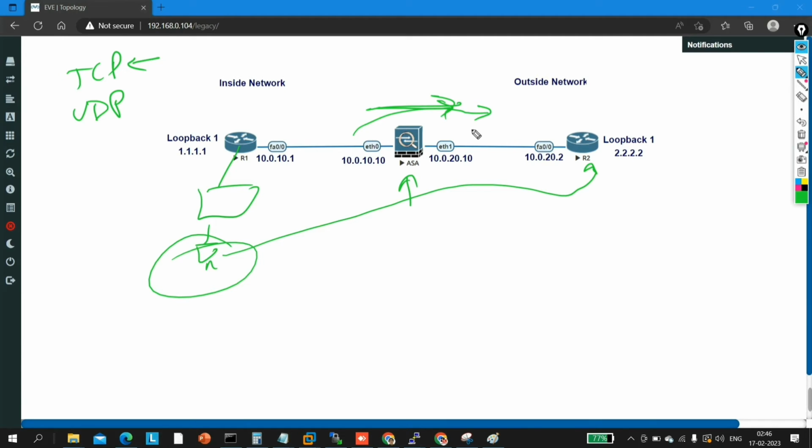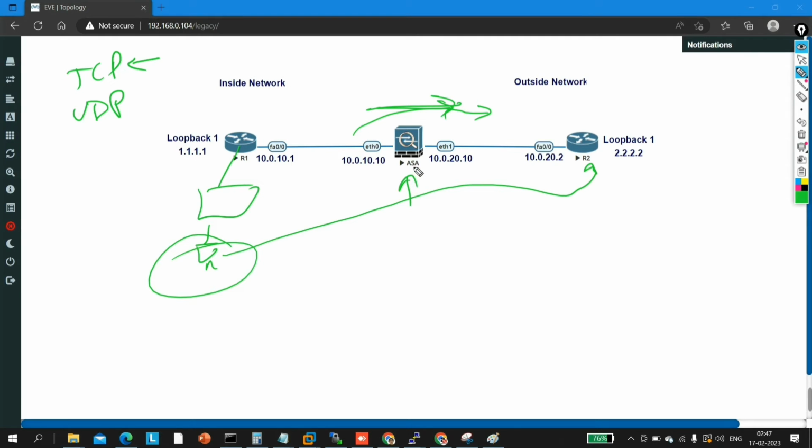Now the next thing we need to learn is which layer the firewall works on. This is also a very important question. I attended one interview at Cisco, and the interviewer asked me this question: the firewall works at which layer of the OSI model? As you know, a router works at layer 3, a switch works at layer 2, and a firewall works at which layer? Many people give different answers. Few people say the firewall works at layer 3, few say layer 4, few say layers 3, 4, 5, 6, 7, and few say layers 2, 3, 4.